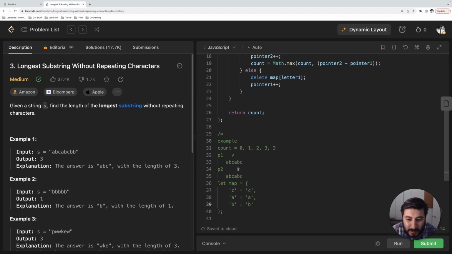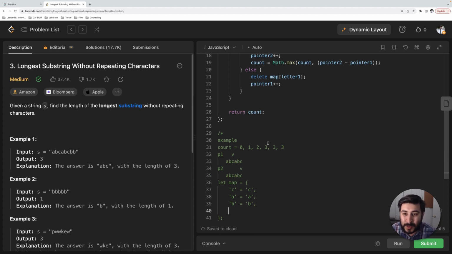Okay, and then we're going to increment pointer2, and now it's at C. So we're going to say, does 0, 1, 2, 3, 4, 5 minus 0, 1, 2, what does that equal? It equals 3, right? So then we're going to say the last one, does C exist in the map? It does, so we're going to get rid of C. We're going to increment pointer1. And now we can't go any further, right? Because pointer2 is out of bounds. So our max is going to be 3. Okay, let's go ahead and run this.